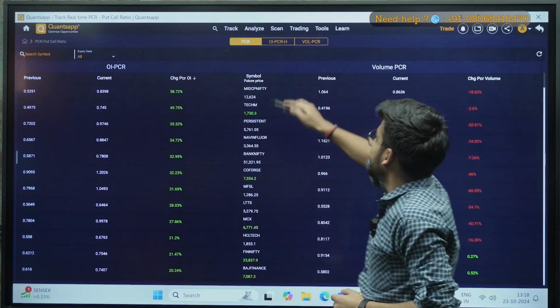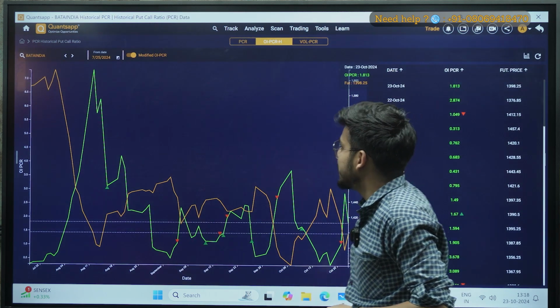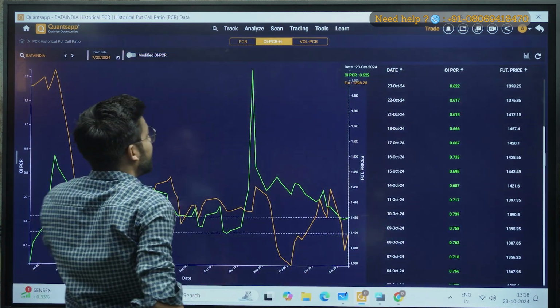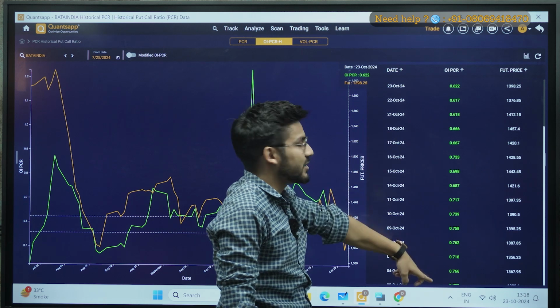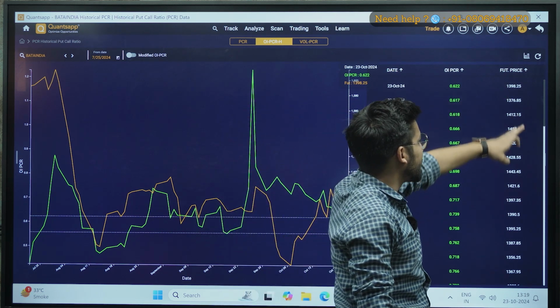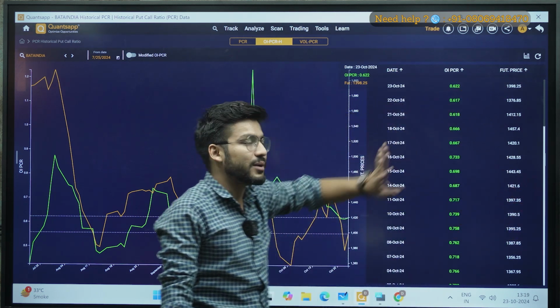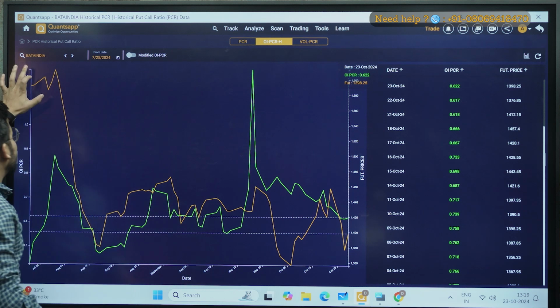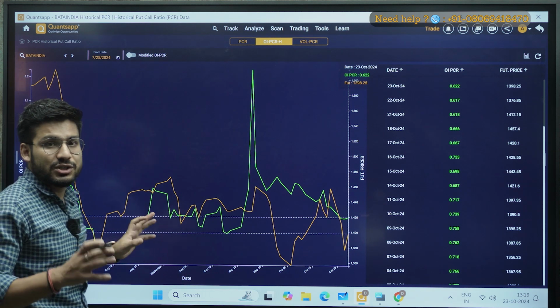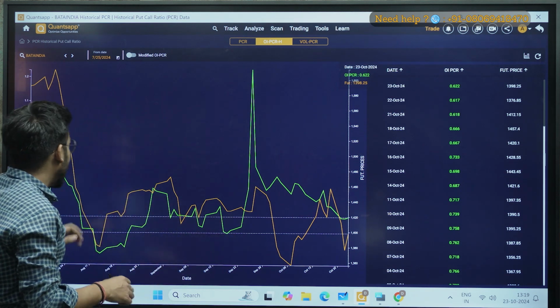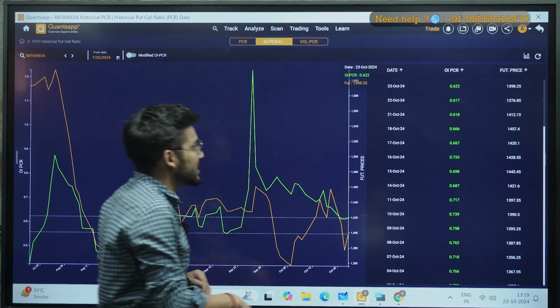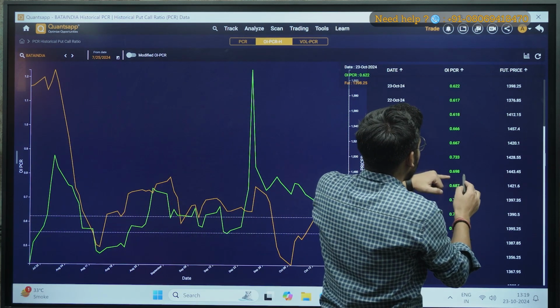okay, and here in the OIPCR you can see there is a OIPCR here at this region, right? And then we can see the future price, so we will find a connection between them. Okay, so here you can see currently I am analyzing the chart of Bata India, and in Bata India you can see when my OI PCR was increasing.